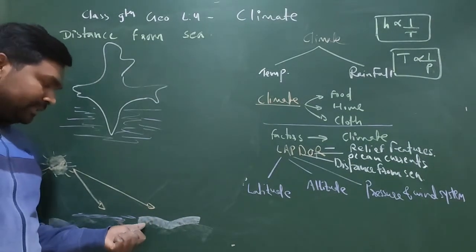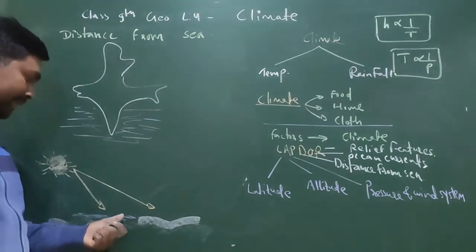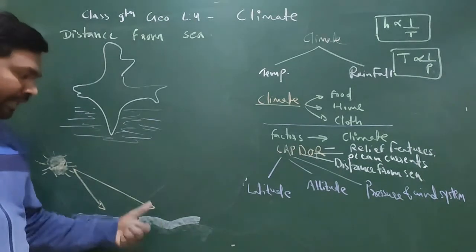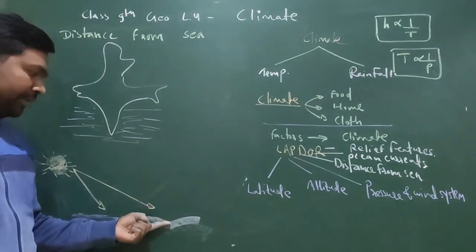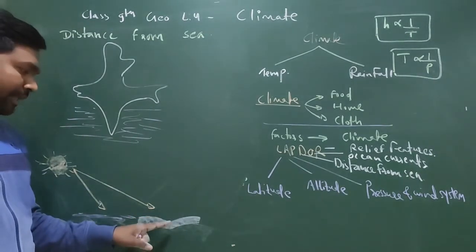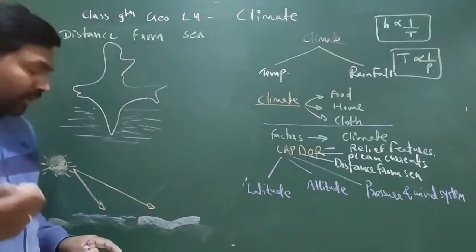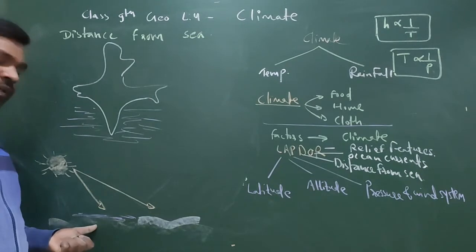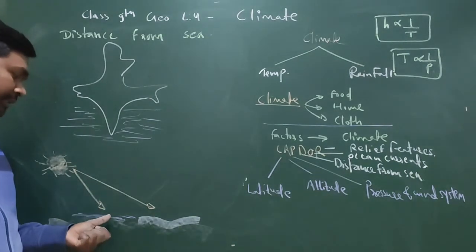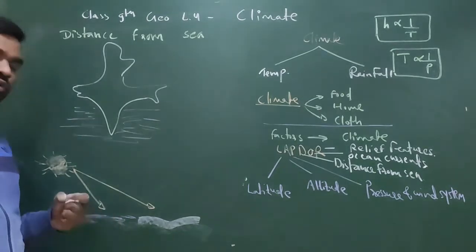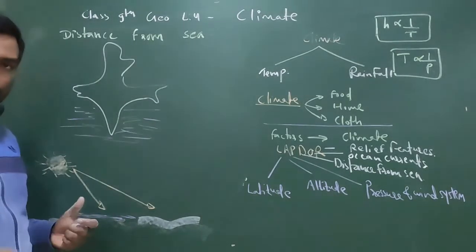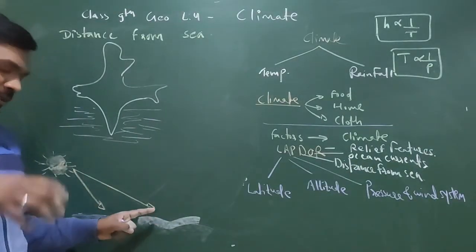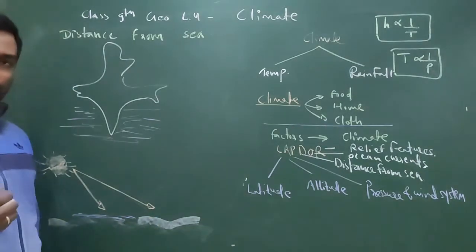Because the characteristics of land is reflective characteristics and the characteristics of water is absorption characteristics. So it is reflecting means it will heat up fast also and the land area will cool down also fast. So in summer the temperature of the land area will be very high, but in winter the temperature of the land area will be very low. Similarly, water will have moderating effect, neither too high neither too low, because it is heating up also very slowly and it is cooling down also very slowly. So here basically we will have the moderating climate and here we will have the extreme climate. Extreme means in winter the temperature will be very low and in summer the temperature will be very high.